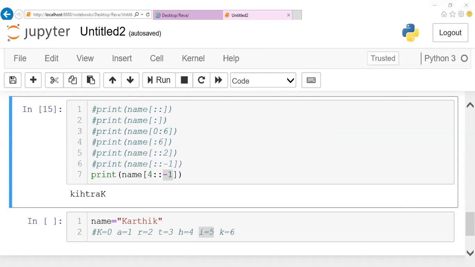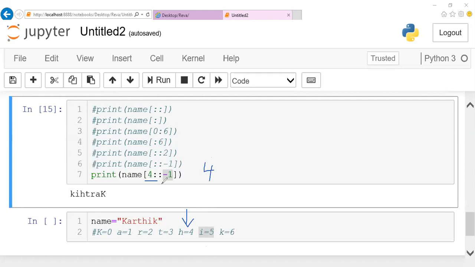In this string, the starting position is 4, right? At 4, what is the character we have? Index position 4. Is it K? H. Yes, you are right. H. Okay, initially it is 4.